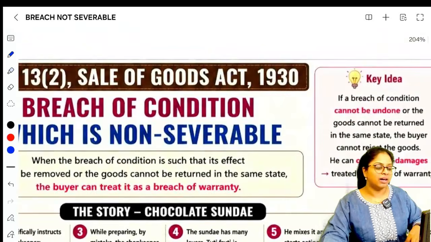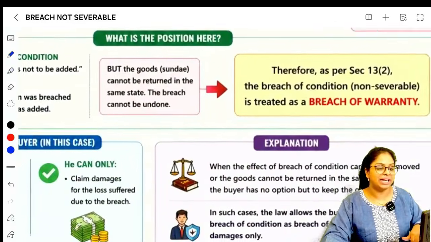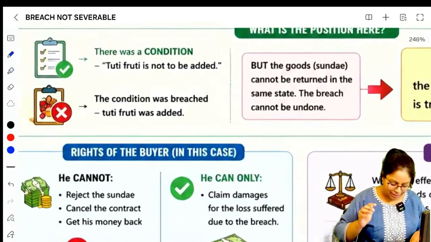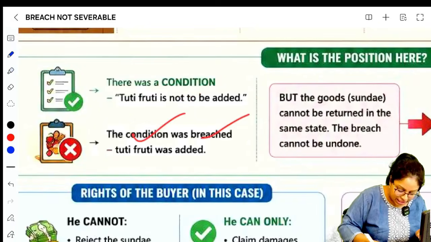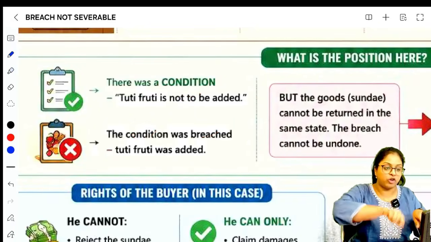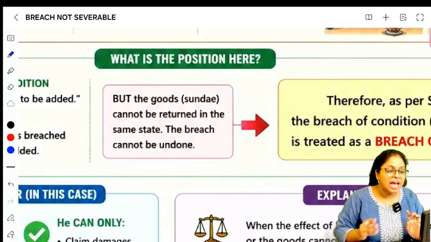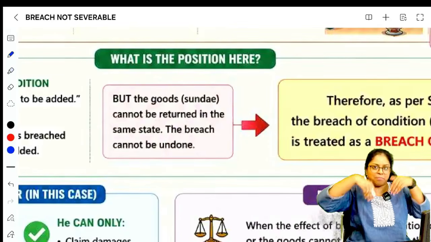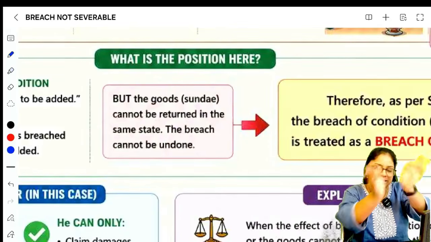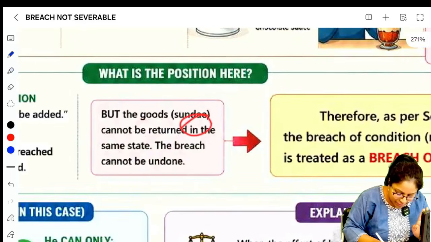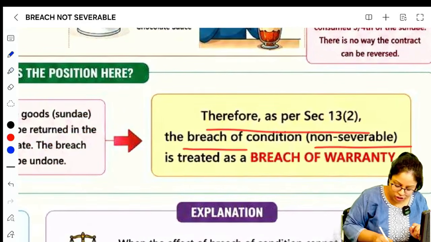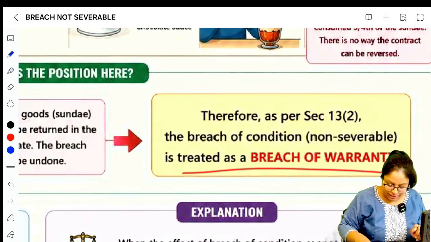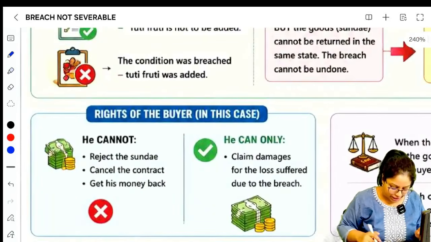Because here it is non-severable in nature. There was a condition that tutti frutti was not supposed to be added. The condition was breached because tutti frutti was added, but the goods cannot be returned in the same state, because he has already eaten half. Can you return it in the same state? No. The breach cannot be undone. Therefore, as per 13(2), the breach of condition which is non-severable is to be treated as a breach of warranty.